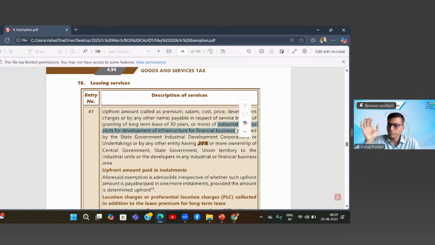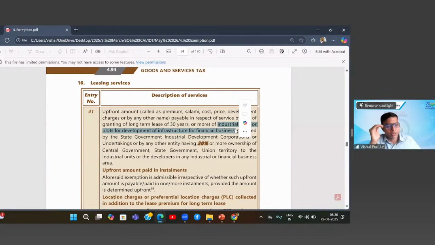Now, if you go to any industrial area, the industrial area has different plots which are given to businesses for setting up their industry. Now, these plots are given by the government or the government's industrial development bodies. Like in different states, there are different industrial bodies. In Maharashtra and Gujarat, we have MIDC, GIDC. In Rajasthan, I think there is some other authority. I forgot the name, RERA or something. So there are different bodies formed in different states. RIICO, sorry, not RERA, RIICO. Correct. So in Noida also you have a different authority.